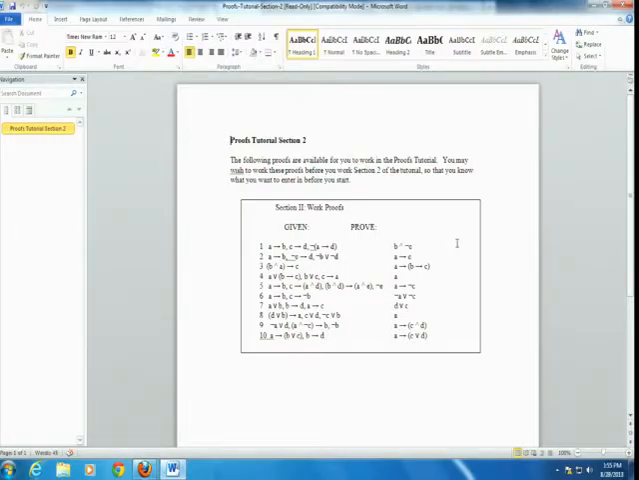Or it might put direct or indirect, because in the proofs tutorial you can choose if you're going to prove something directly, which is the only thing we've done so far in class, or you can do proof by contradiction, which we're going to talk about today. So you can do both of those in there.